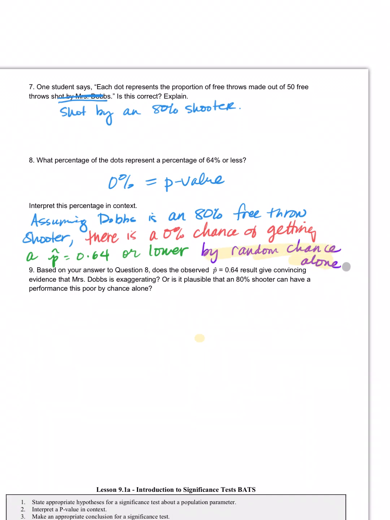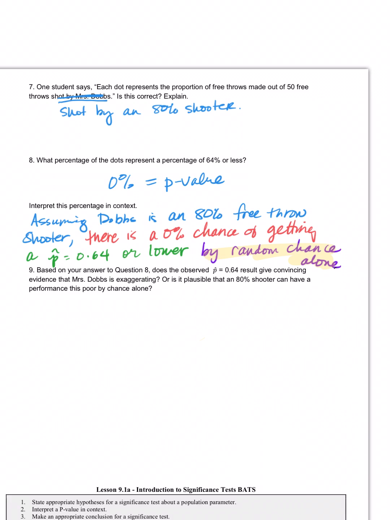This phrase, by random chance alone, is really very important when you interpret the p-value. And so it follows the same structure every time. The words change because the questions change, right? But just stop and think. Assuming whatever is true, this is what we're going to call the null hypothesis, the essential claim. Assuming that's true, there's a p-value probability of getting what? A sample of whatever the question's given us, or higher or lower. You'll see some of this in a little bit. But then we always end it with by random chance alone. Now, that's your first pass at this, so it doesn't seem too bad. But you're going to see this process repeated a lot.